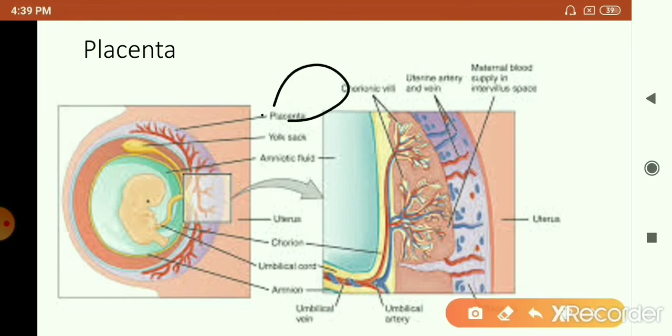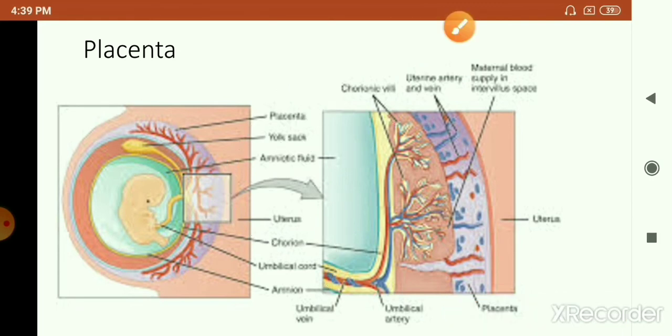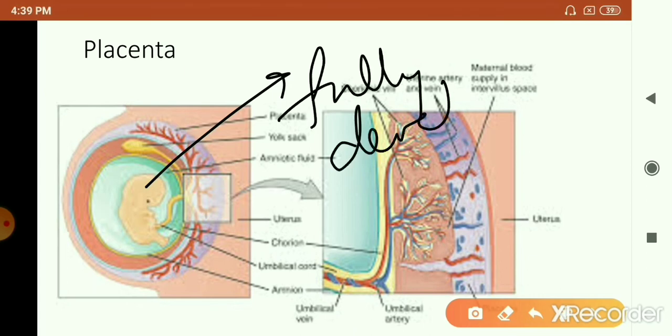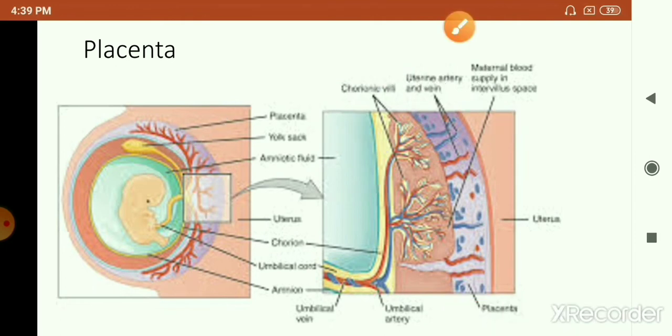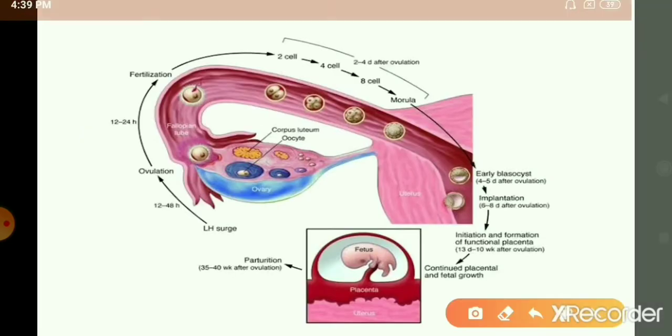It will have all the body parts developed, the limbs, the hands and heart and all the organs. And once the body parts are visible, it is no more called an embryo, it is referred to as a fetus. So once the fetus is fully developed, the mother will give birth. It is expelled out of the mother's body, and the placenta is also thrown out. So this is how the development of the embryo occurs in the mother's womb.